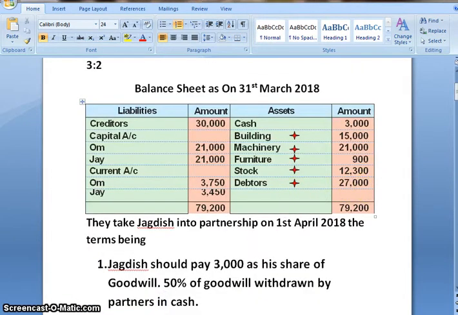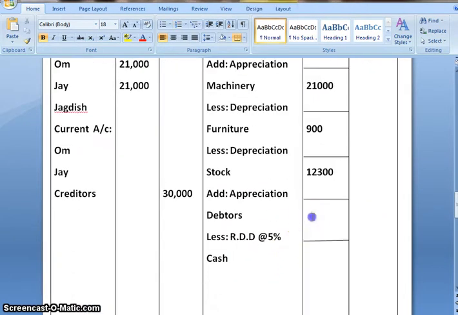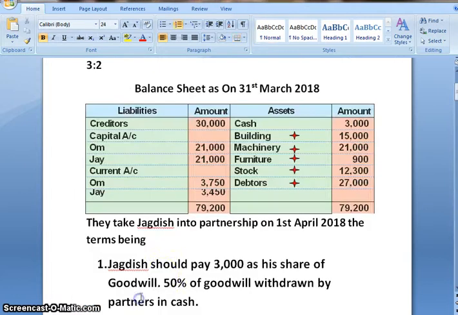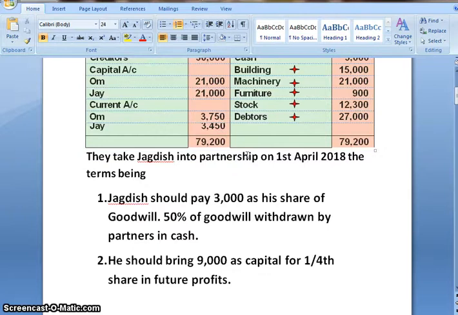Debtors 27,000. All the posting is done from the old balance sheet. Now let us come on to the additional information.